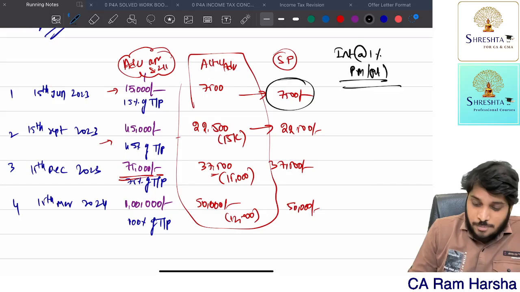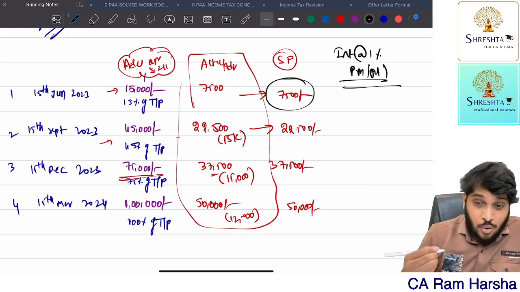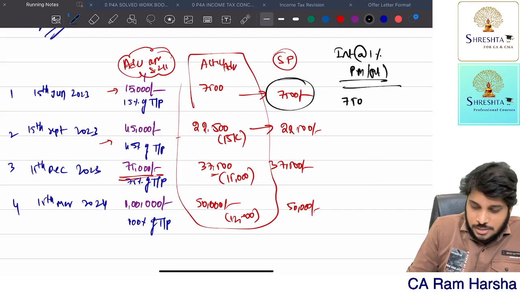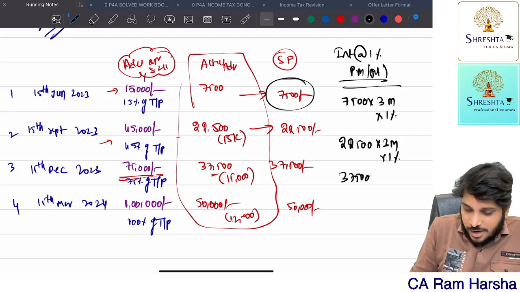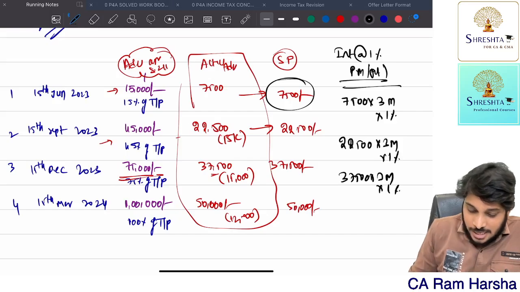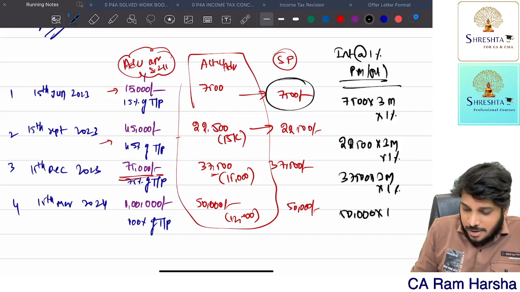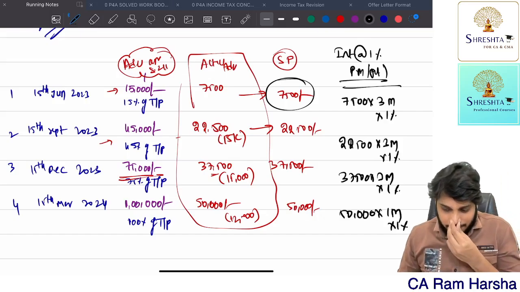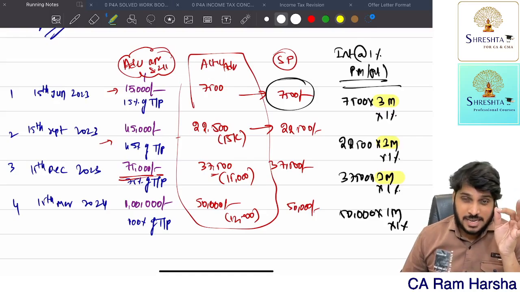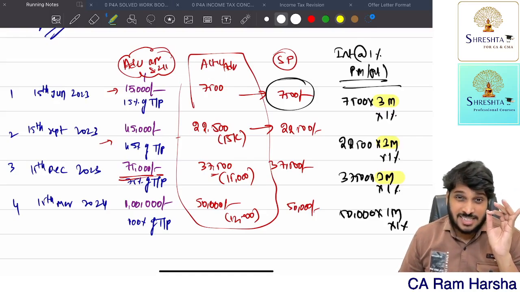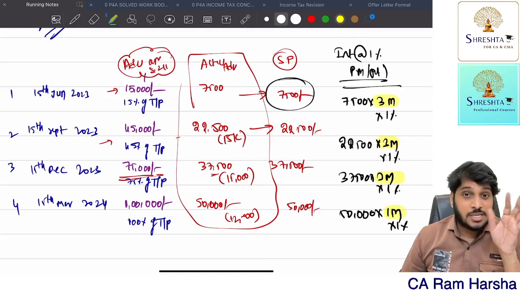Now for the first installment, 7,500, how is interest calculated? What is the shortfall? 7,500 multiplied by 3 months into 1%. Second installment shortfall, 22,500 into 3 months into 1%. 37,500 into 3 months into 1%. Last installment, 50,000 multiplied by 1 month into 1%, not 3 months. Everywhere you observe, the formula is 3 months, 3 months, 3 months for the first, second and third installments if there is a shortfall. Whereas for the fourth installment, only for 1 month.